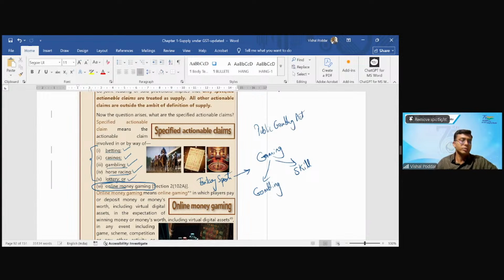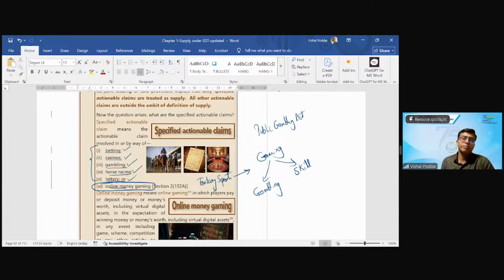Now, you would be knowing that in certain states, gambling is banned. The activity of gambling is not allowed in certain states because, again, like tobacco and liquor, gambling is the prerogative of the state. The state has to decide whether to allow or not. Now, right from 1960 something, we have a legacy of dispute on whether certain types of activities run in the state would be gambling, because if it is gambling, it will fall under the Public Gambling Act.